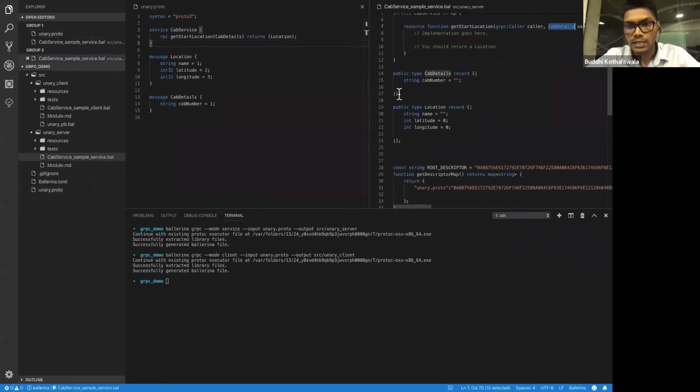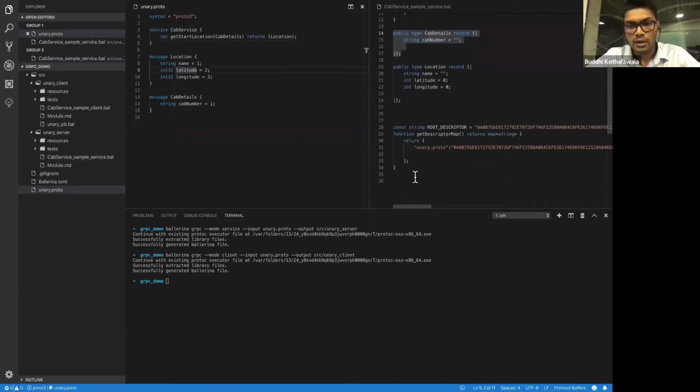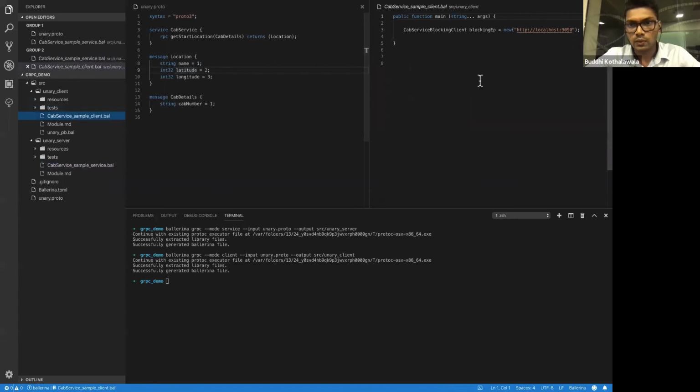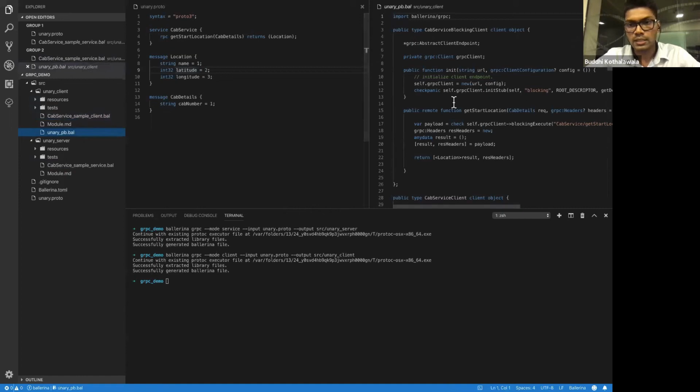Here the cab details message and the location message are converted to Ballerina records, and we have route descriptors which are needed to interact with the client. And when it comes to client code, here you can see the initialization of a blocking client which runs on port 9090. And if you can see, this is the stub file.